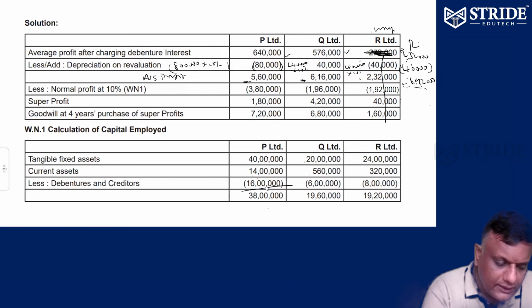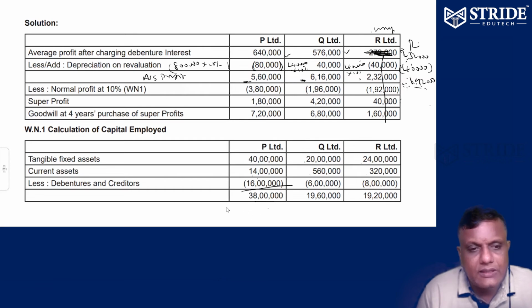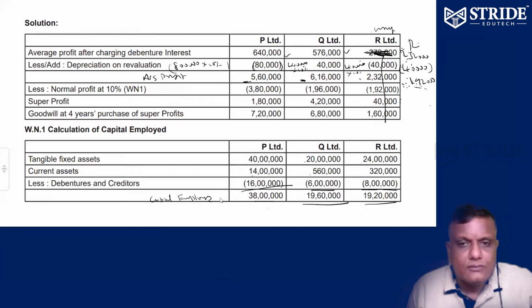So 40 lakhs plus 14 lakhs minus 16 lakhs, so 38 lakhs. 38 lakhs is the revised capital employed. Here 20 lakh plus 5 lakh 60 minus 6 lakhs, 19 lakh 60. 25 lakhs plus 3 lakh 20 minus 8 lakh, 20 lakh 20. That's it. Okay.